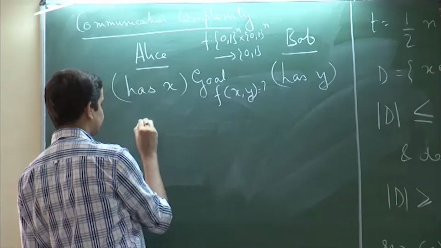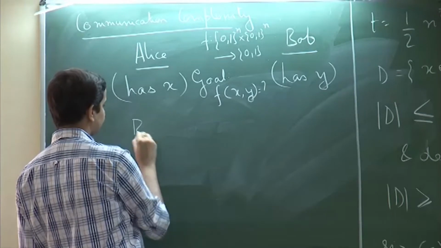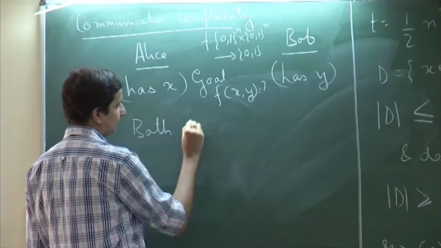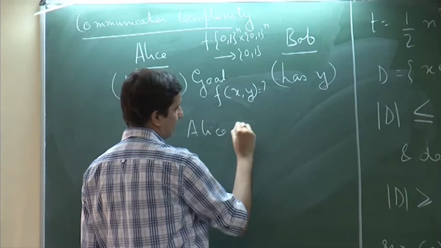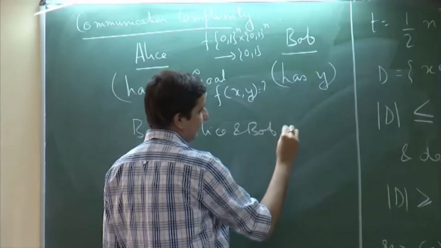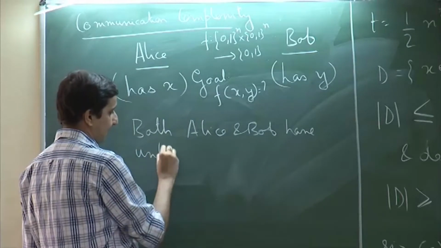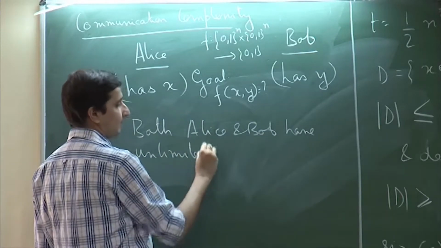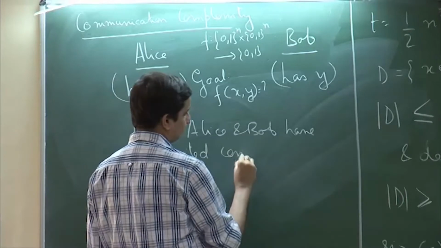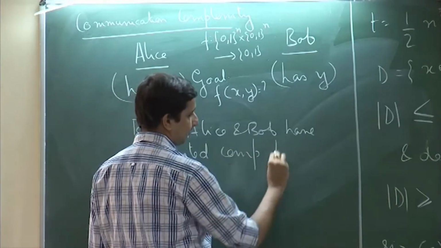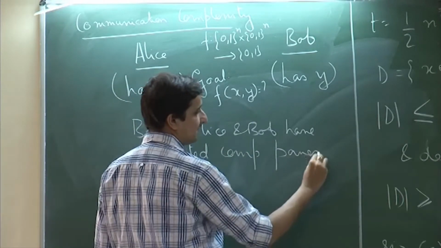And we always assume that both Alice and Bob have unlimited computational power.